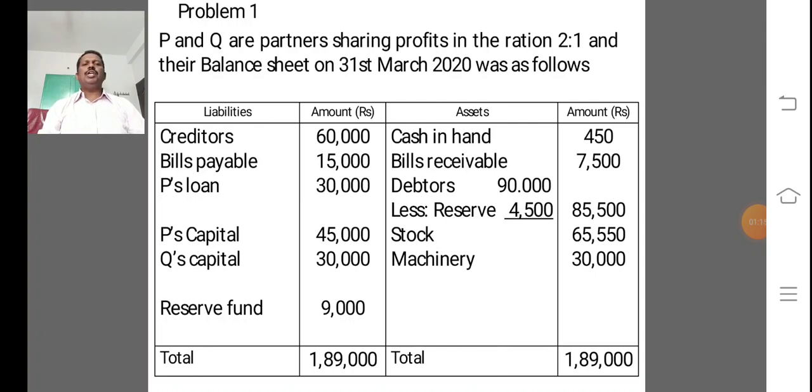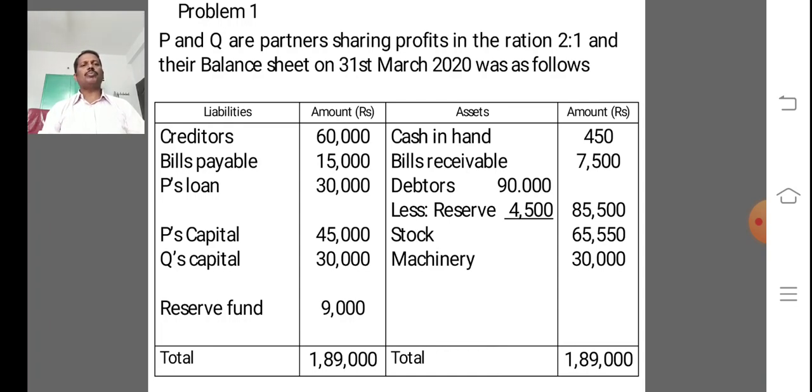On the liability side: creditors 60,000, bills payable 15,000, P's loan account 30,000, P's capital 45,000, Q's capital account 30,000, and reserve fund 9,000. Total liabilities